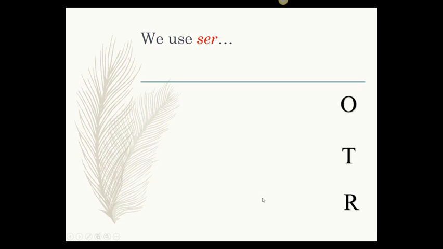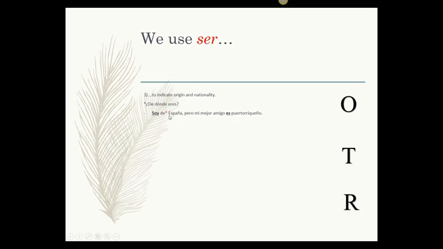There are a few other uses. To indicate origin and nationality, so where you're from. So the question, where are you from? ¿De dónde eres? Yo soy de España. Yo soy de Carolina del Norte, North Carolina. Soy de España. Pero, but my best friend, mi mejor amigo, es puertorriqueño. My best friend is from, or is Puerto Rican.